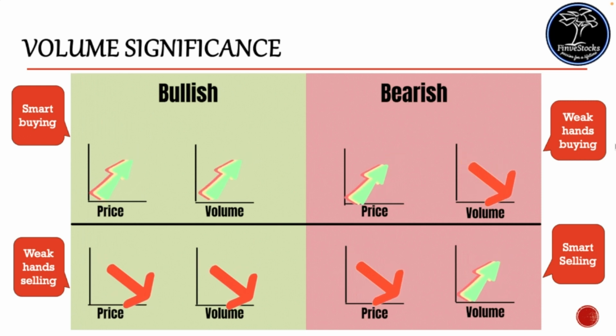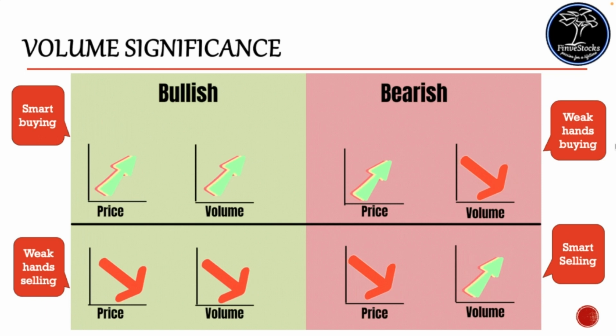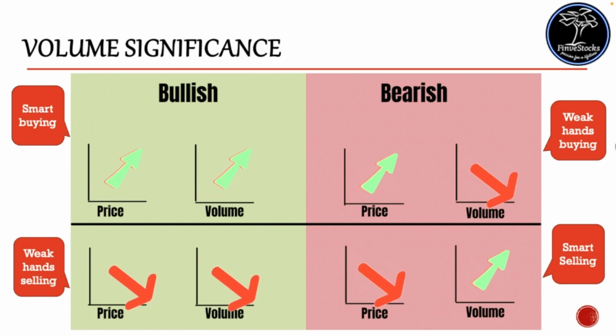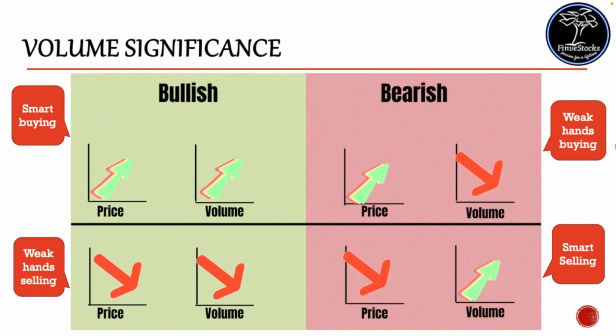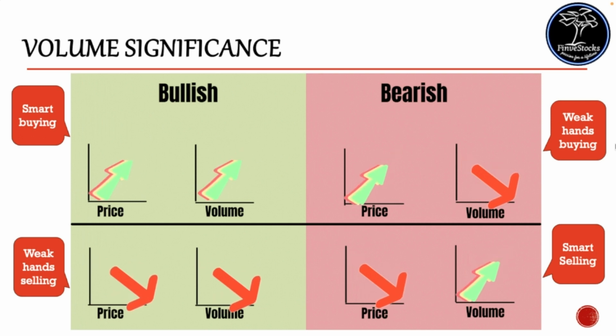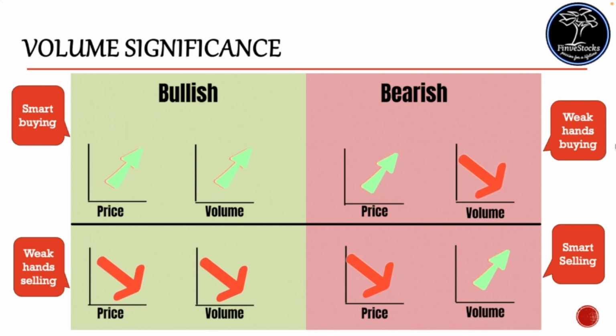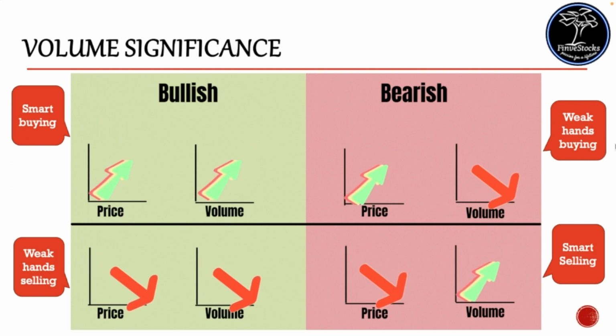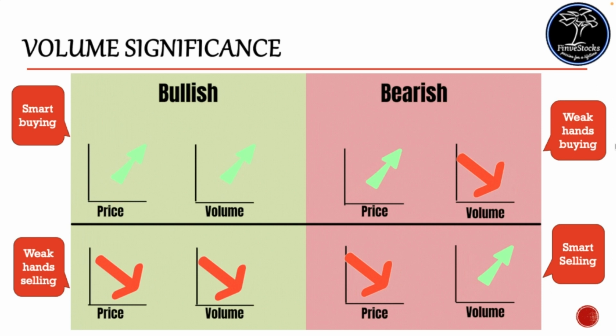Similarly, suppose the price is decreasing with low volume, that means the weak hands are selling. That is actually a bullish scenario, wherein anytime it can reverse. Similarly, if the price is increasing and volume is decreasing, it means the weak hands are buying. That also can reverse and it can turn into a bearish scenario. So always keep these 4 scenarios in mind while trading.